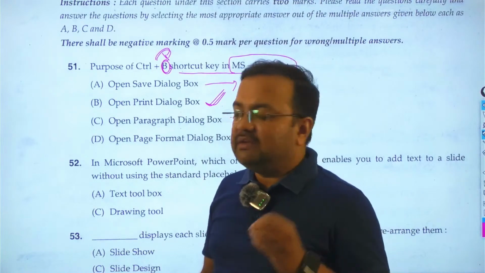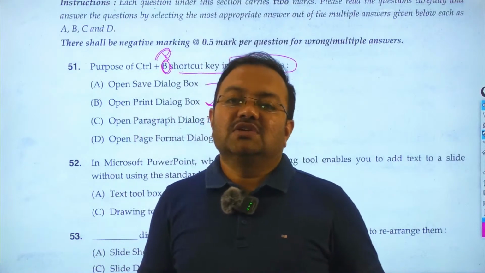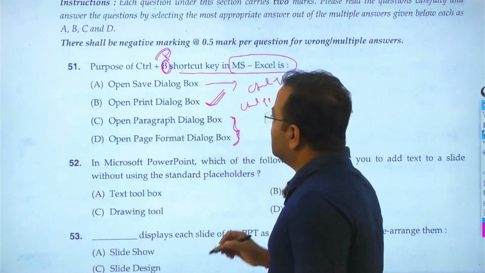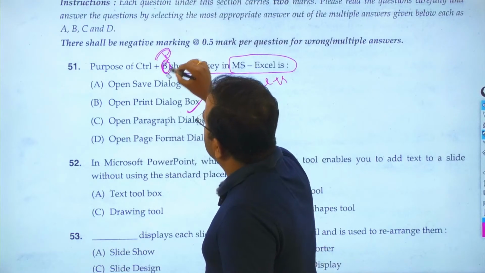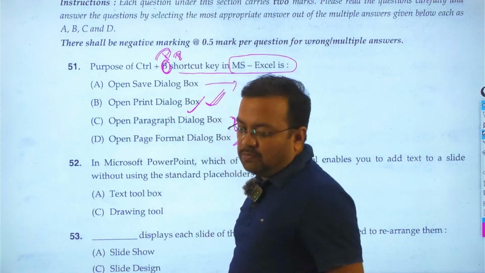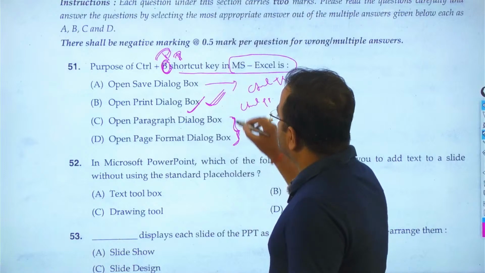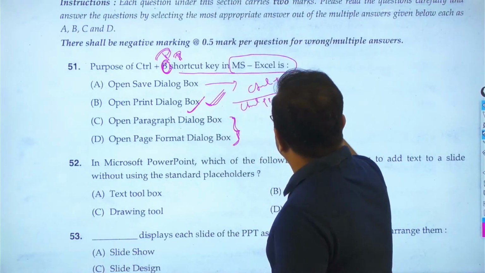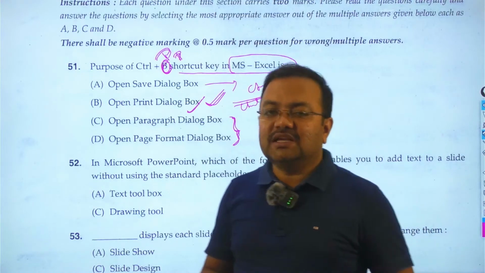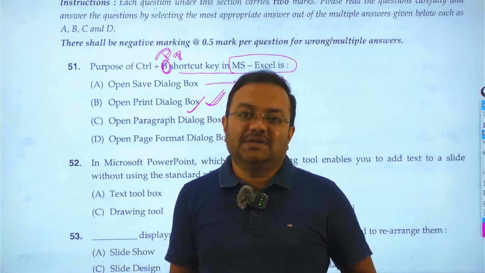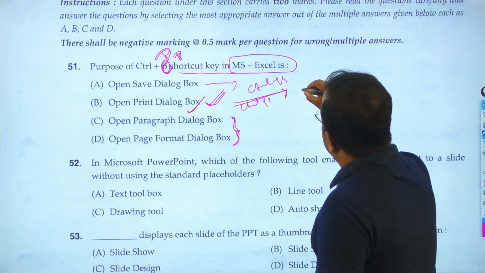As the printing mistake is there, this is the question which was asked, and the Odisha Subordinate Staff Selection Commission also gave the grace mark. Students, see here, for question 51 the answer should be B, but instead of B it should be P. Control plus P is the shortcut key used to open the print dialog box, and there is another alternative process. Remember, suppose it asks which function key is used to print or open the print dialog box. Instead of Control P we can use Control